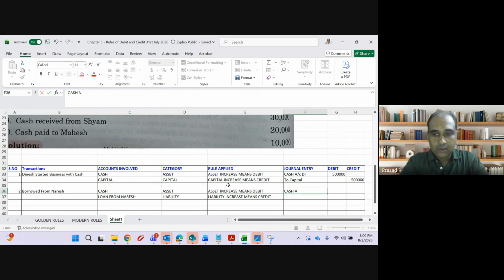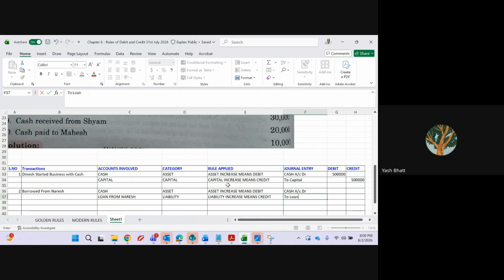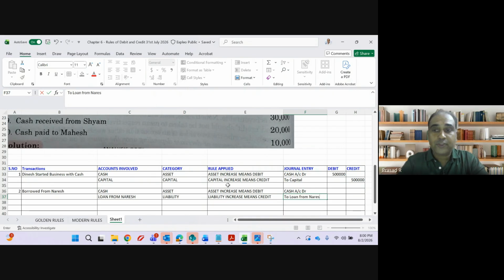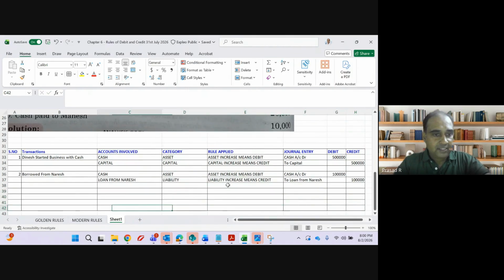Accounting entry: cash account debit to loan from Naresh account. It's not Naresh account, it's loan from Naresh. Naresh is not my creditor. So we have to specifically mention it. If we mention only Naresh, it may appear like a loan to Naresh or a creditor. He is not a creditor, he is a lender. Clear? Amount? 1 lakh and 1 lakh, guys. Fantastic. Let's move to accounting entry number 3.